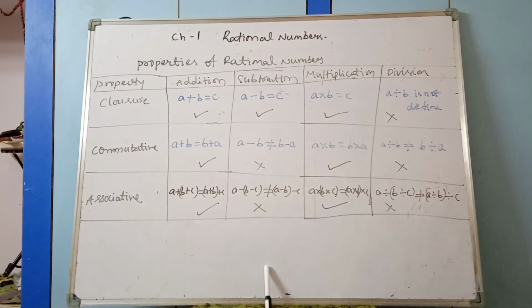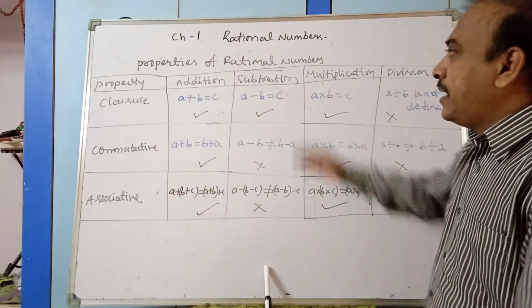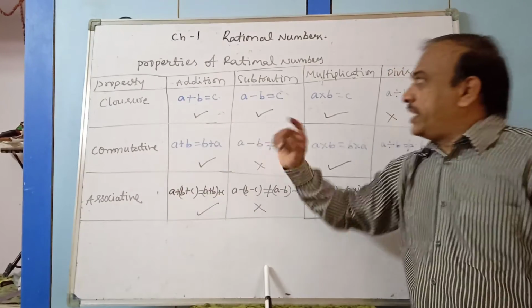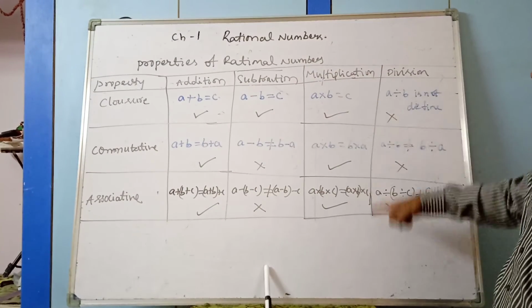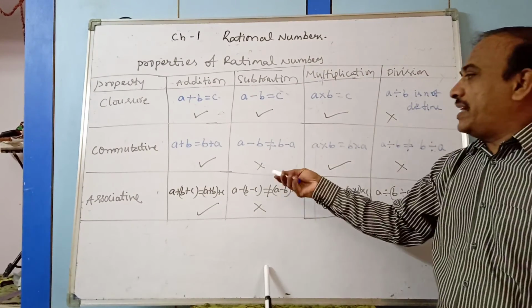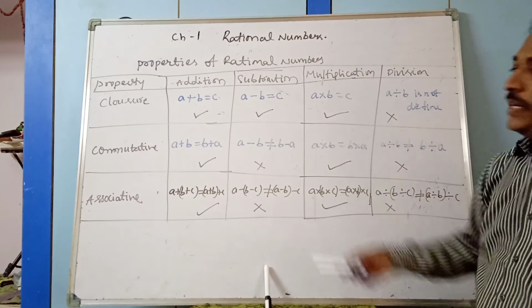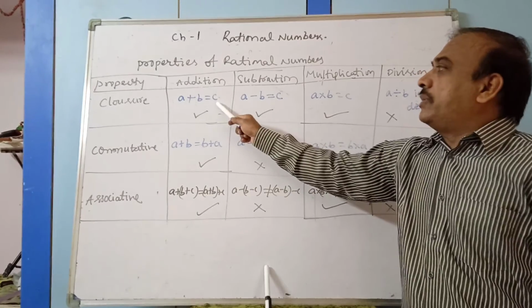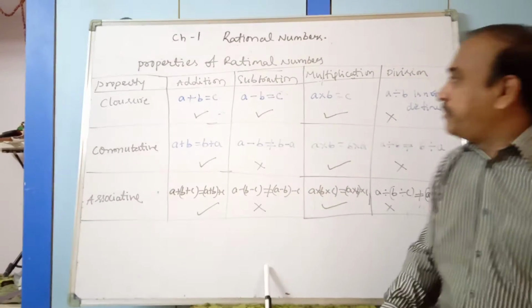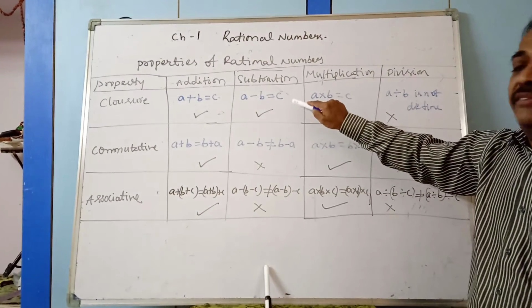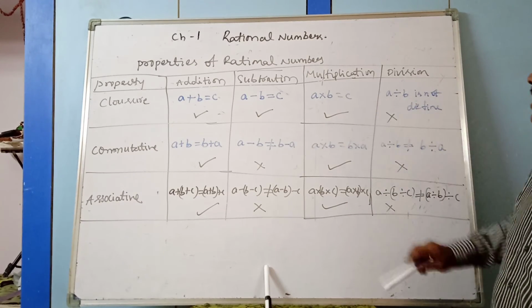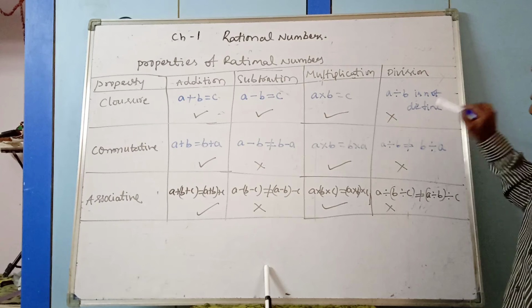So here is the final conclusion about the properties under the rational numbers: closure, commutative, associative, under addition, subtraction, multiplication, division. Wherever I kept a cross mark, that is not satisfied. Wherever I kept a tick mark, that is satisfied. A plus B is equal to C, where C is also a rational number. A minus B is equal to C, where C is also a rational number. A into B is equal to C, where C is also a rational number. But here it is not defined.